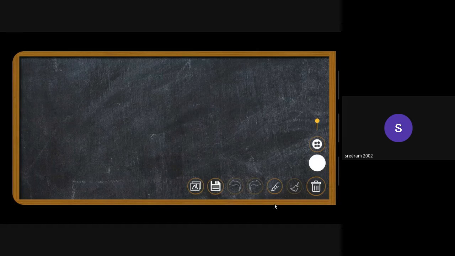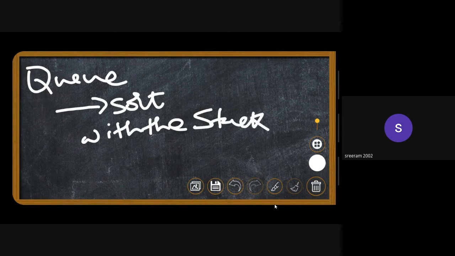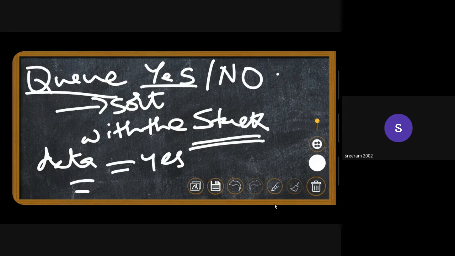That question is, you'll be given a queue. You have to sort this queue with the help of a stack. With the help of a stack, you should be returning yes if it can be sorted, or else you should be printing no. If the data is such that this queue can be sorted with the help of a stack, you should be returning yes, or else you should be returning no.